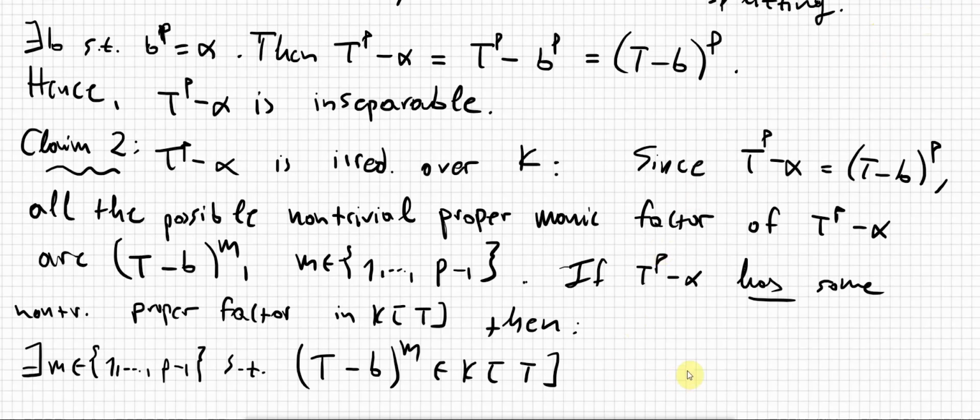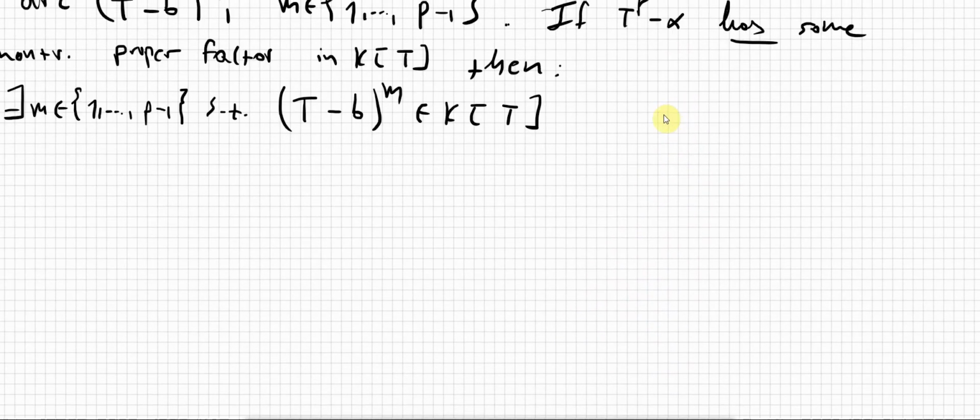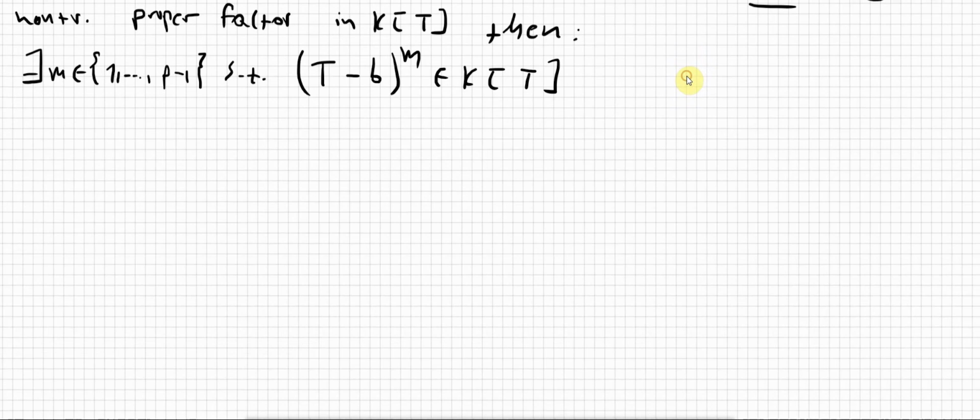And therefore, if we consider the coefficient of t to the power of m minus 1, then this is going to be an element living in k, right?